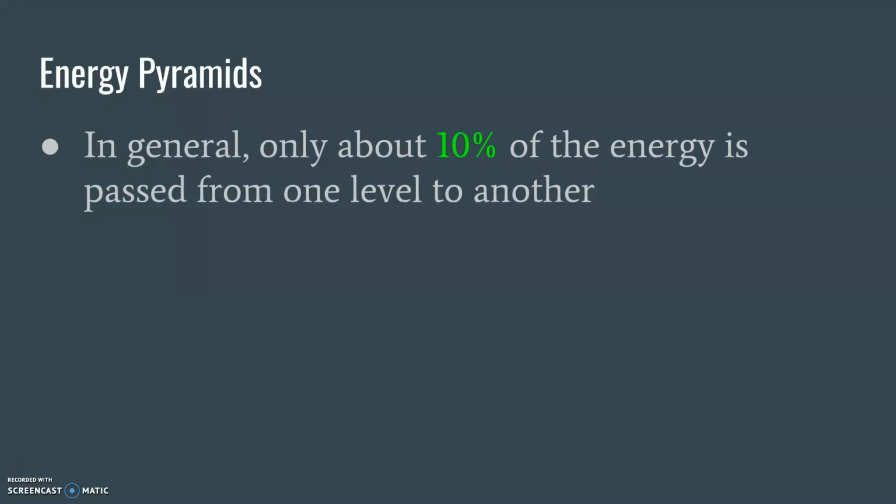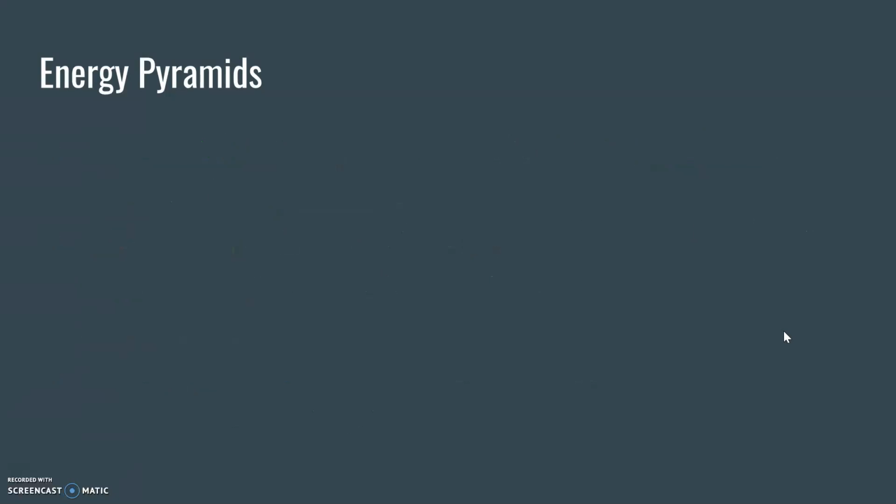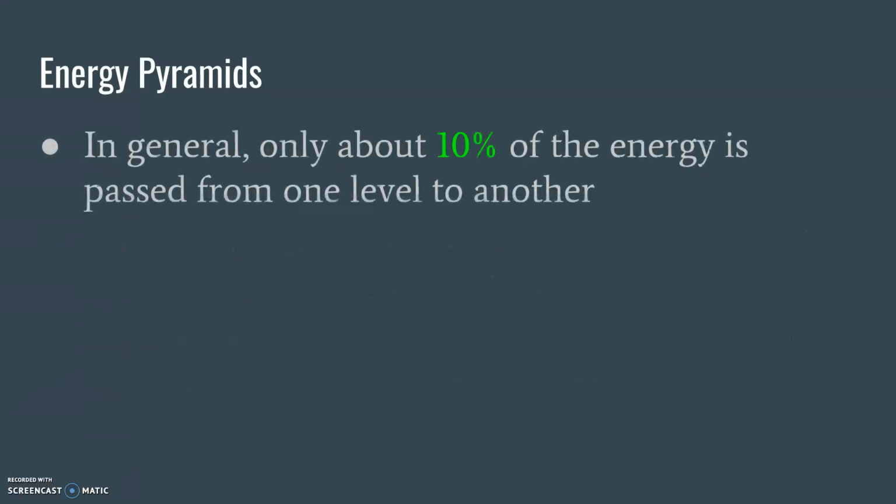So here's that. I mean, it's a perfect system. I didn't just make up those numbers. In general, only about 10% of the energy is passed from one level to another. So let's flip back here. So 1,000 down to 100. Well, the grass kept 900. We only passed on 100. Guess what? That's 10%. Then we passed on 10 out of 100. That's 10%. Then we only passed on 1 out of 10. That's 10%. So only 10% of the energy is passed from one level to another.